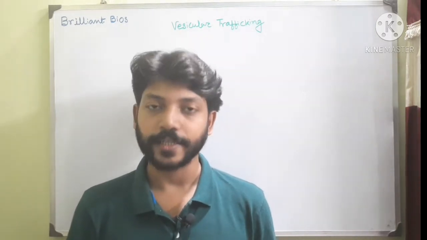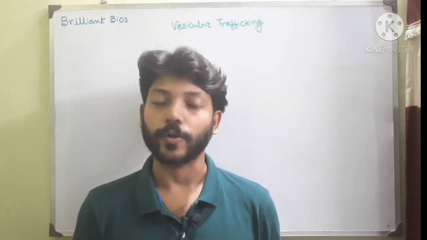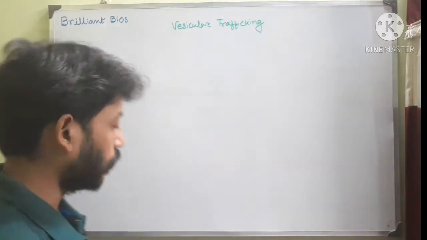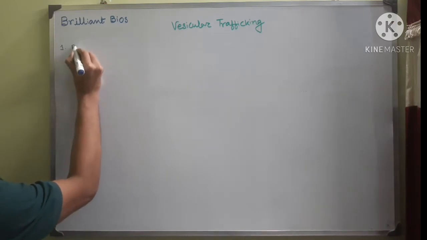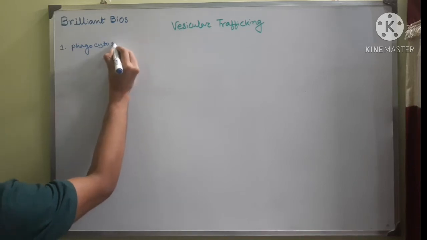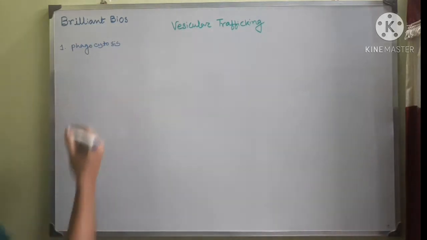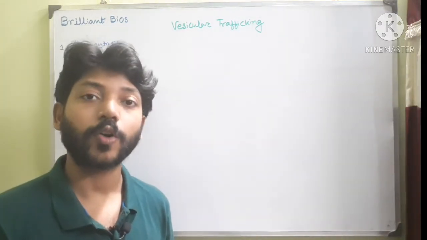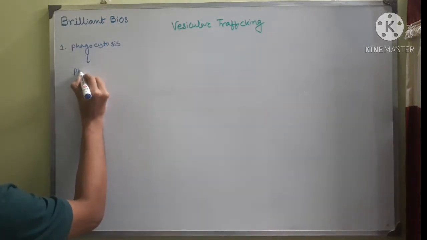There are majorly 4 pathways or routes by which different molecules can reach the lysosome. I will show you the 4 pathways. The first pathway we call phagocytosis. By this way, cells like macrophages and dendritic cells engulf another cell or bacteria. They form a phagosome.